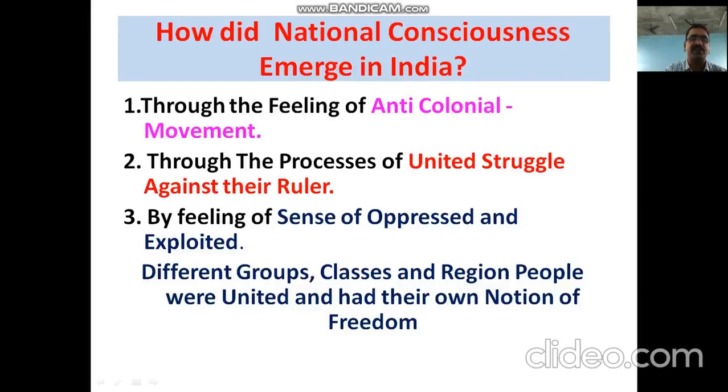So in this way, different groups, different classes of India, different regional peoples were united and had their own notion of freedom, their own thinking. Whatever the different notions were, one common thing was the freedom of India. All the peoples were united to struggle and fight against the British rule to get freedom for India.